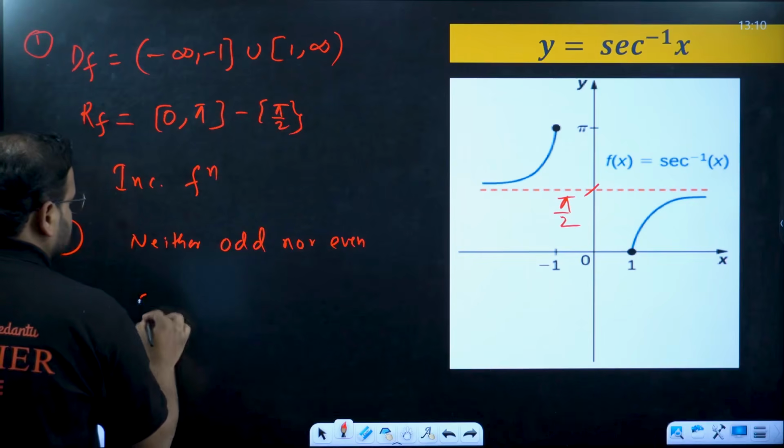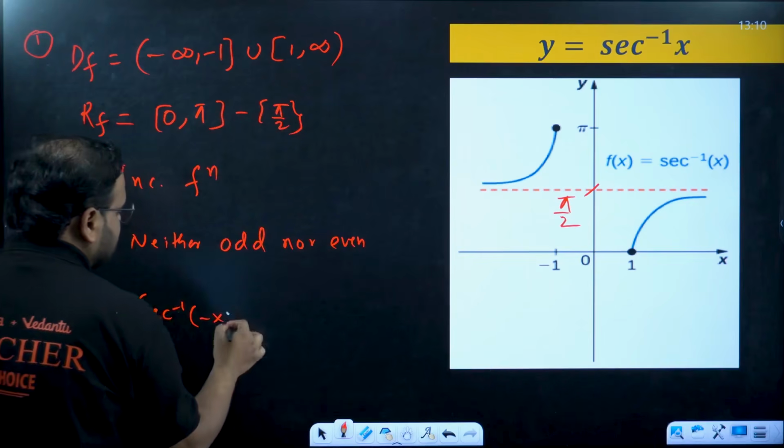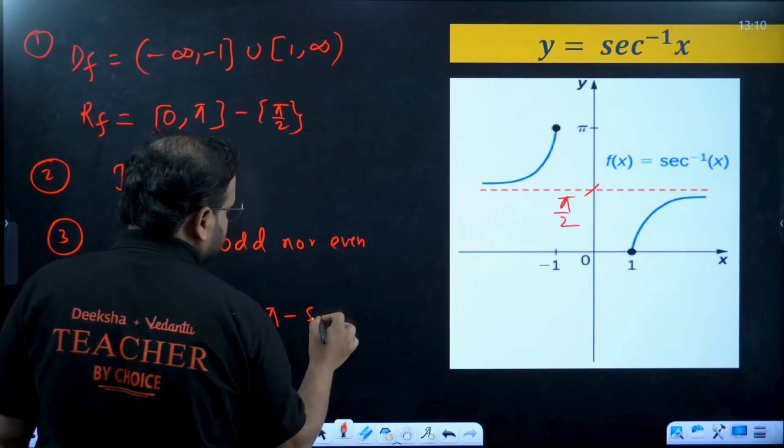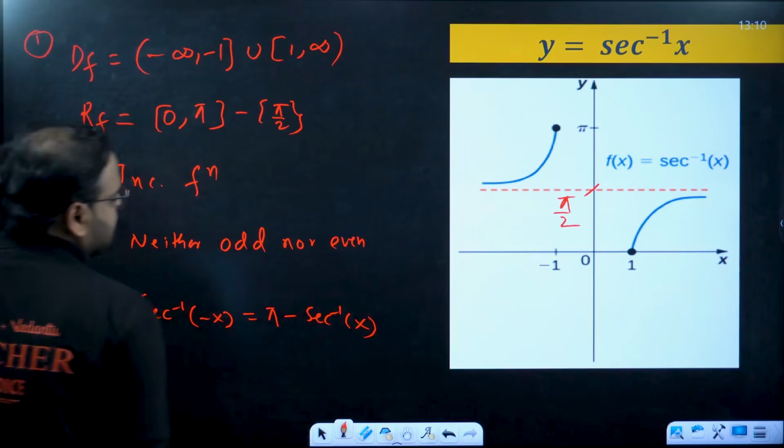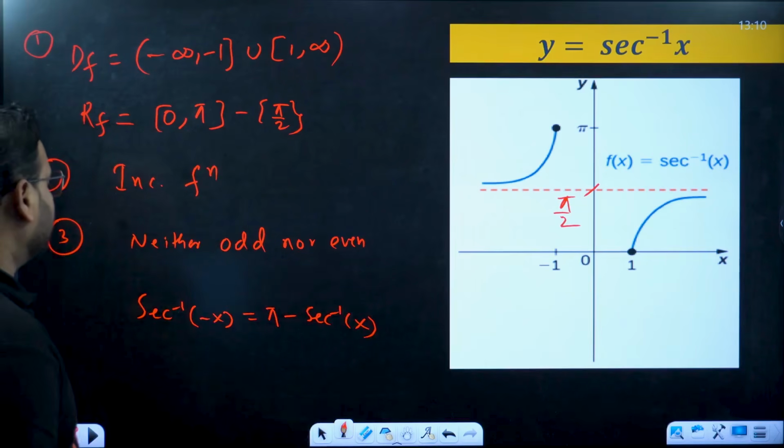So what does it mean? Sec inverse of minus x is pi minus sec inverse of x.